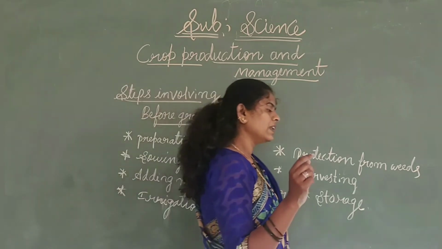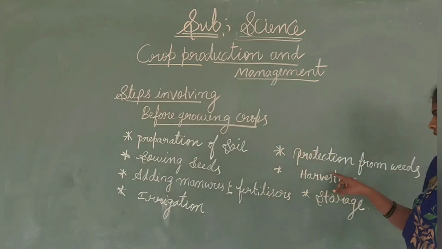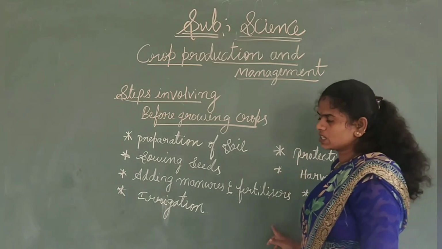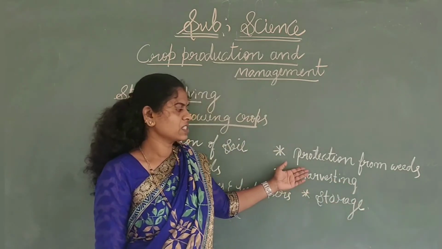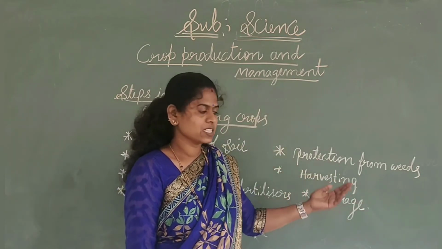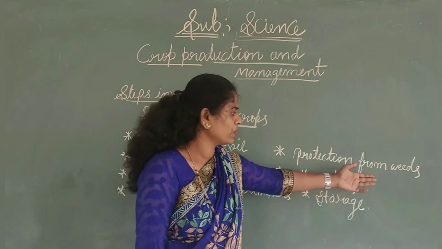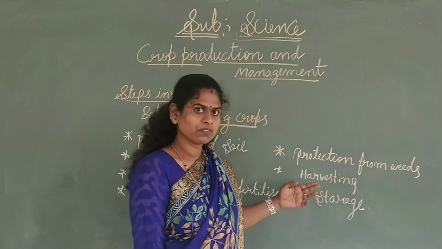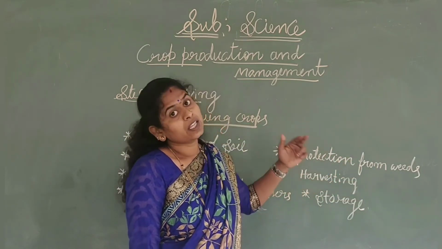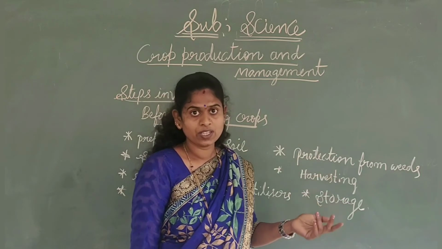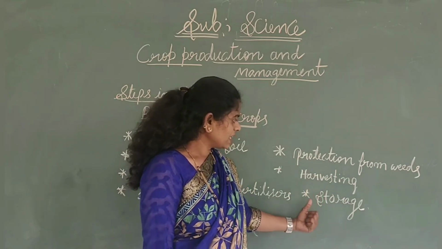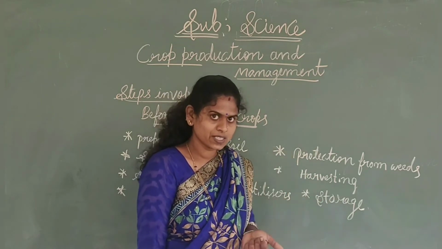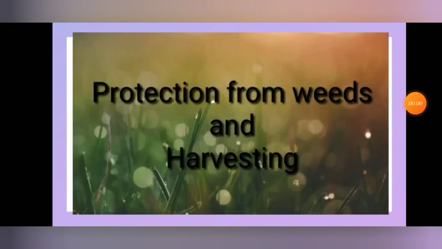In today's session, let me discuss the last three steps: protecting from the weeds, harvesting and storage. We will discuss these along with some pictures so you can easily understand. What do you mean by weeds? What is weeding? What are weedicides? In harvesting, the threshing and winnowing you learned in the 6th standard are done here also. Lastly, after harvesting, the seeds must be stored, and how storage is done we will discuss today.